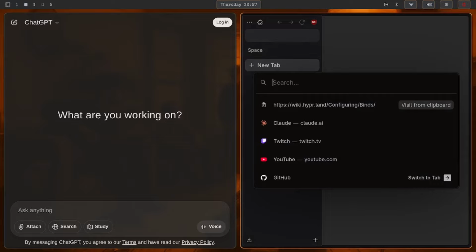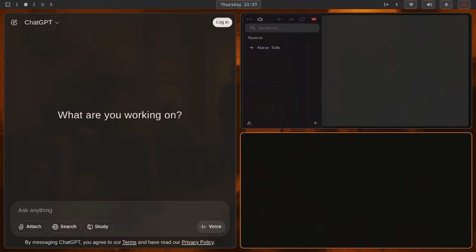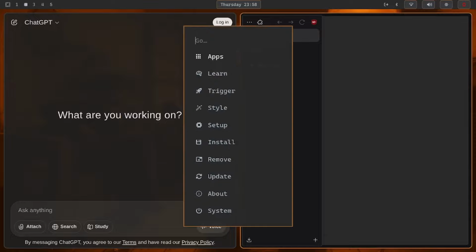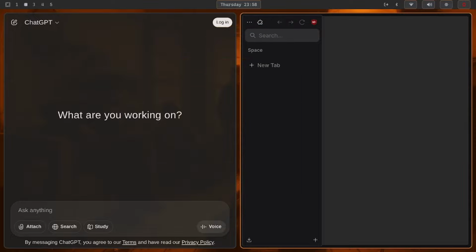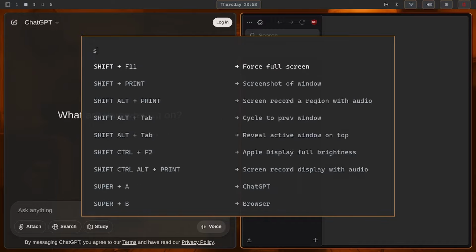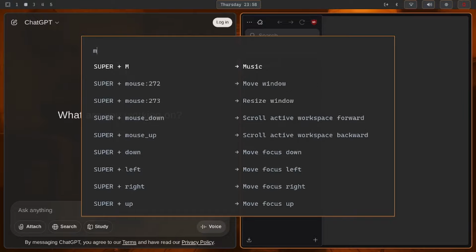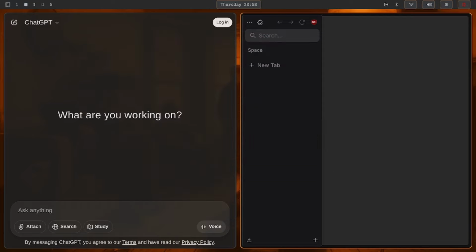Close this, Super plus M for Spotify. And let's say I forget which one of them I want to look up. I use this quite often. Let's say Spotify. No, not that, music. So you can look up, okay, it's music, browser.